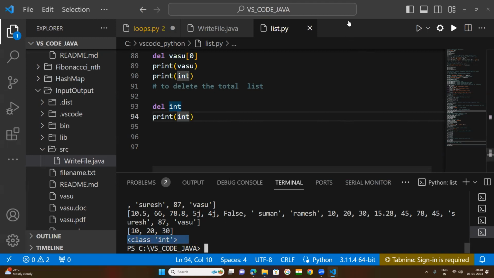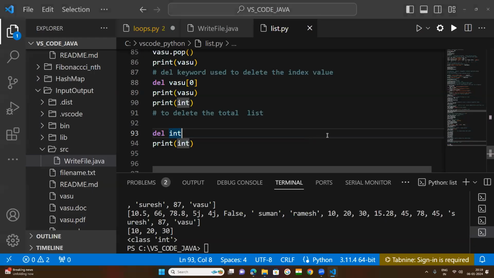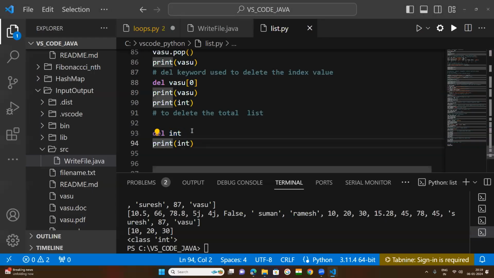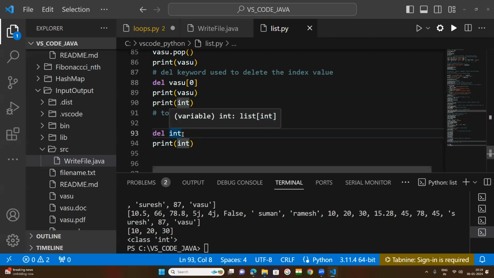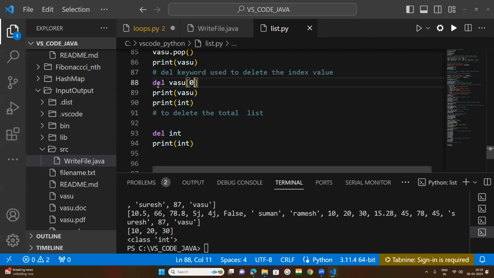Why is it class int? Normally, by the del keyword, mentioning the index value, that value will be deleted.